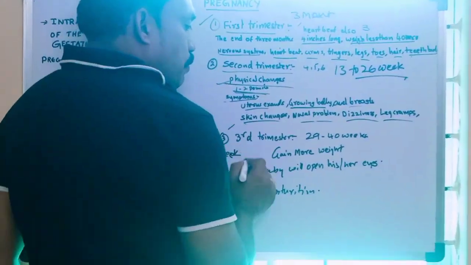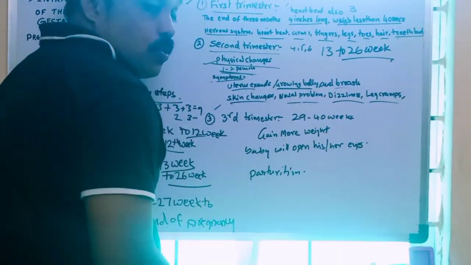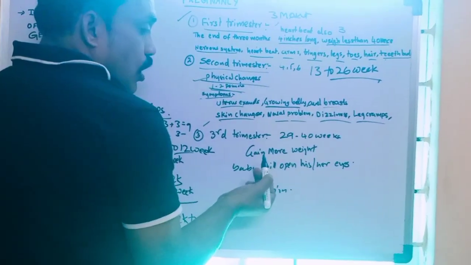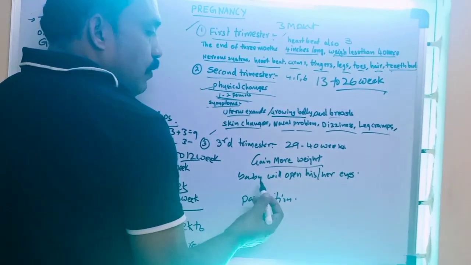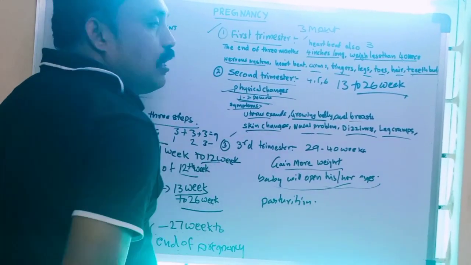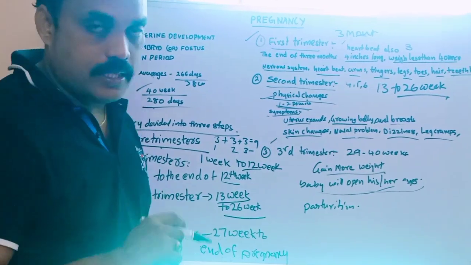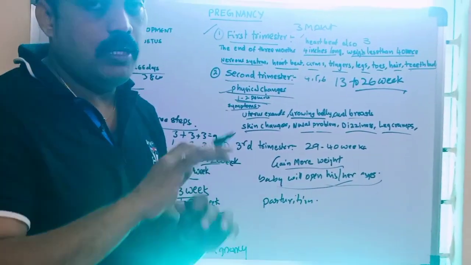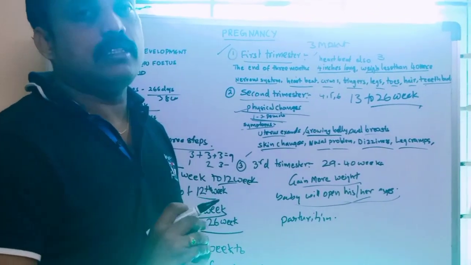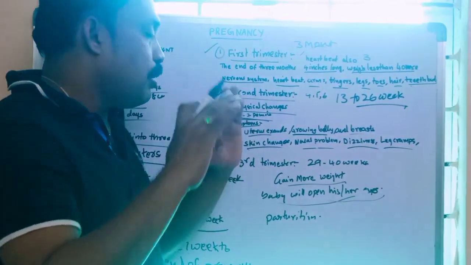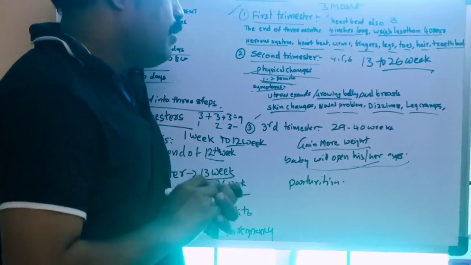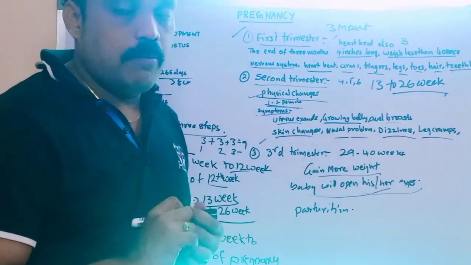In the third trimester, the period is 27 weeks to 40 weeks. In 29 to 40 weeks, the baby also gains more weight and will open his or her eyes at the time of the third trimester. That means the baby is totally formed within the third trimester. By the end of the third trimester, the total body is formed, all organs are formed in the uterus, and the baby is fully developed.